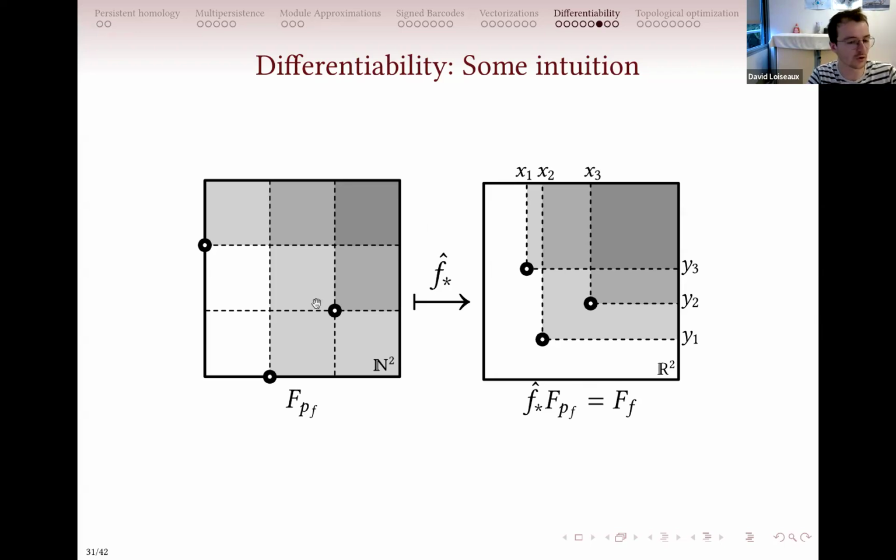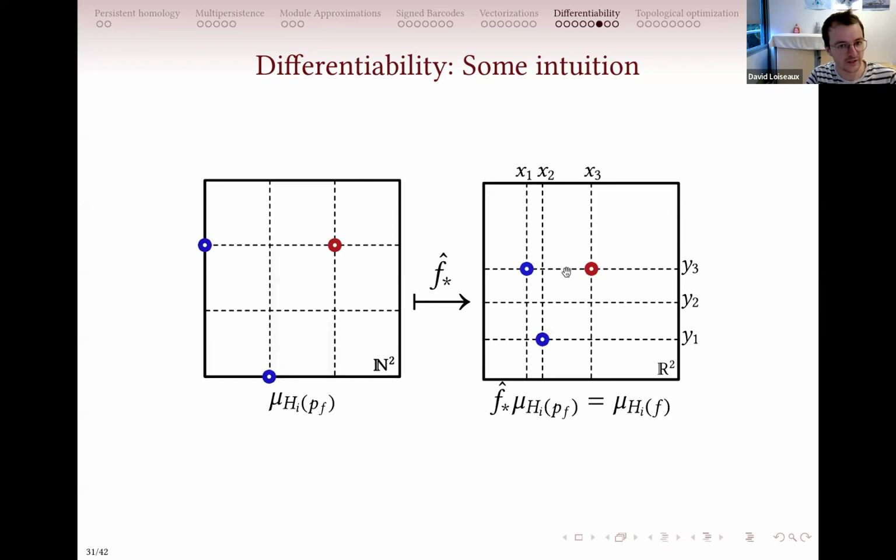So it's just a coordinate version of this filtration. And now if you go to the homology level, you apply the homology to get a sign measure. Your filtration will be transferred to a sign measure, so you have positive Diracs and red Diracs here. And now f star is just some kind of rescaling of your grid.